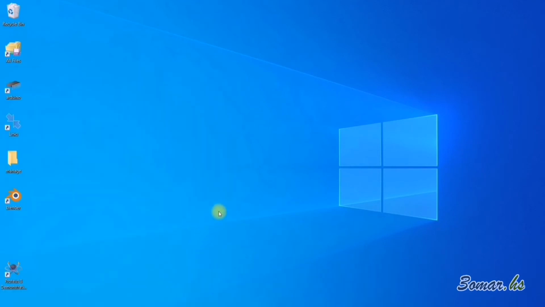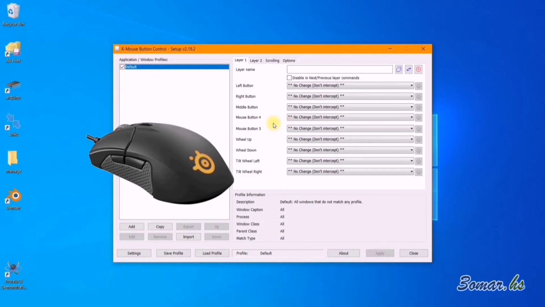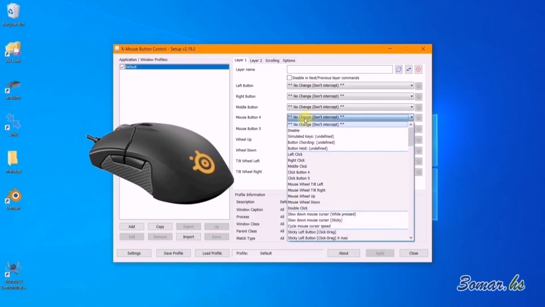Open the Xmouse application. Click buttons on your mouse to detect it here. I'll change button 4, button 5, and the middle button to clipboard, backspace, and enter.